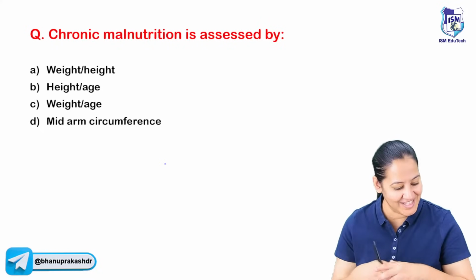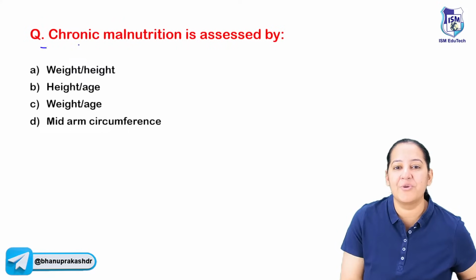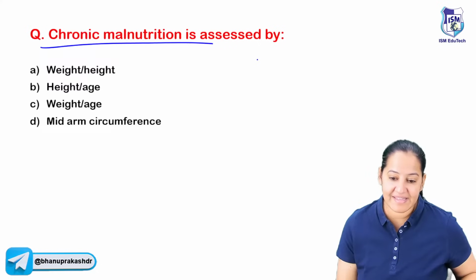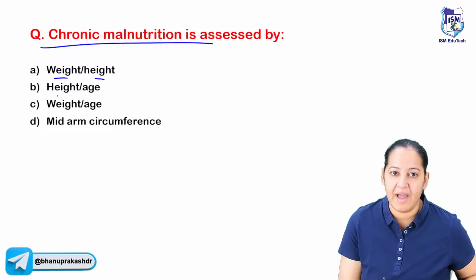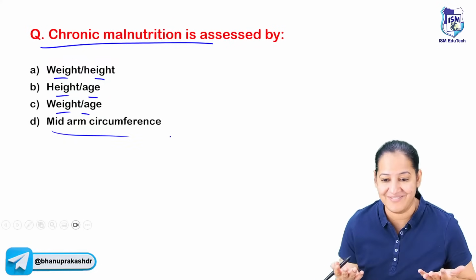Coming to the next topic quickly. Chalo, read the next question. Chronic malnutrition is assessed by? How do we assess chronic malnutrition? It is weight by height, height by age, weight by age, or mid-arm circumference. Oh my God, so much confusion. What do you mean by that?